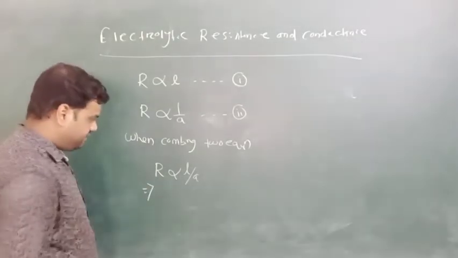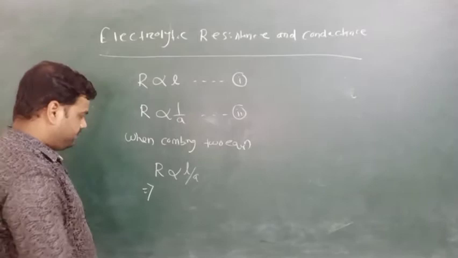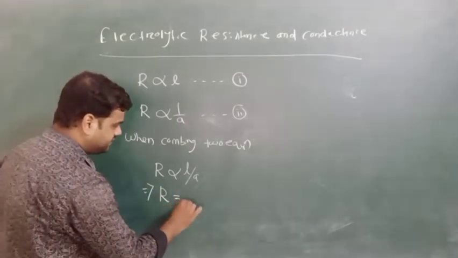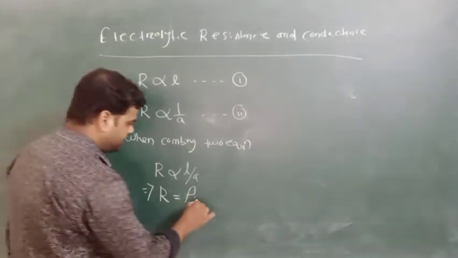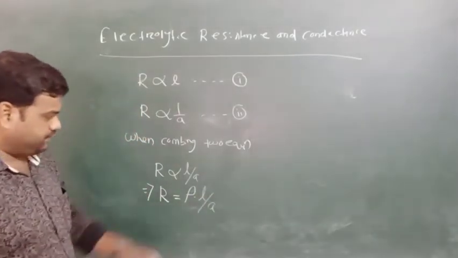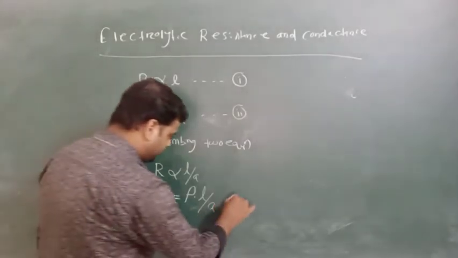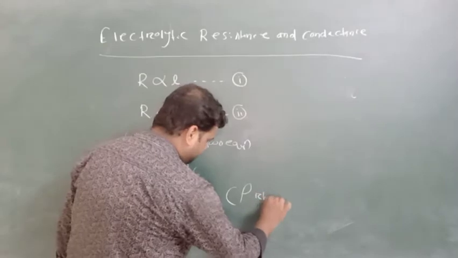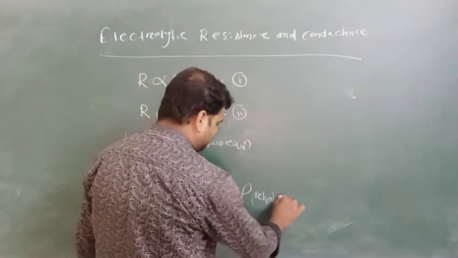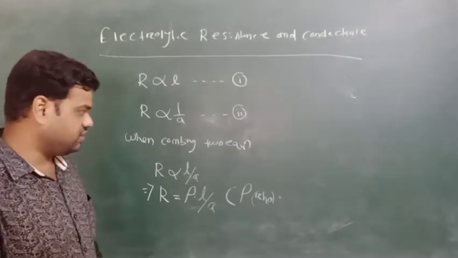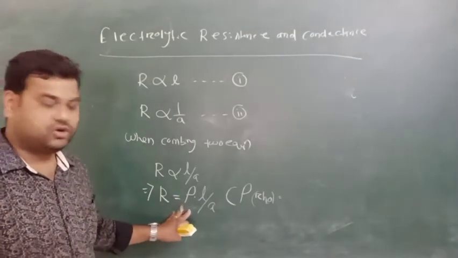So if we remove the proportional symbol, then there is a constant value that is called rho, which is known as the proportionality constant, or we can say the specific resistance.